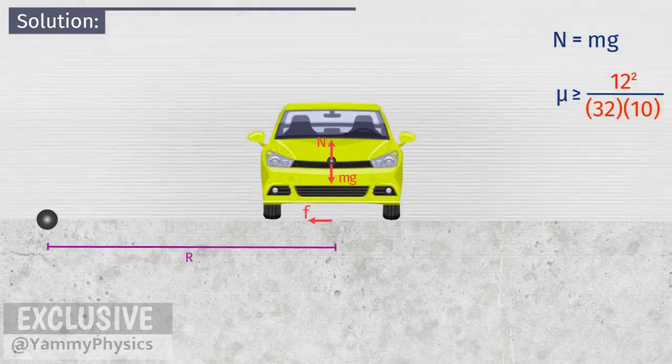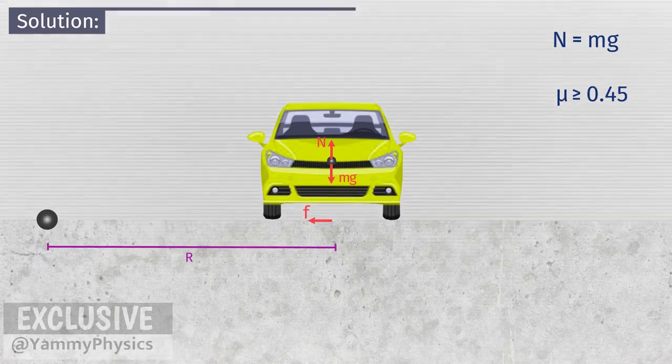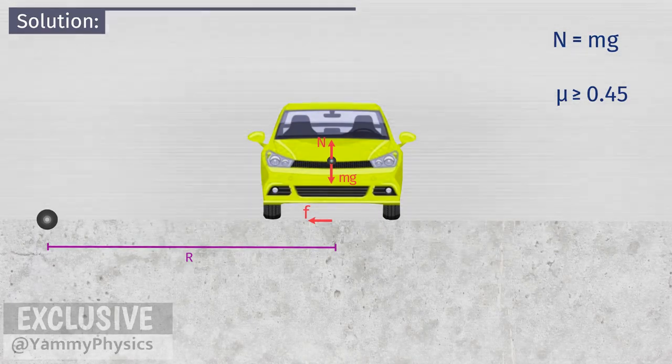All the values of these quantities have been written on the question sheet. Mu is at least around 0.45. If the coefficient of friction of the track surface is less than this value, then the car will slip, although the current speed of the car is still below the maximum limit.